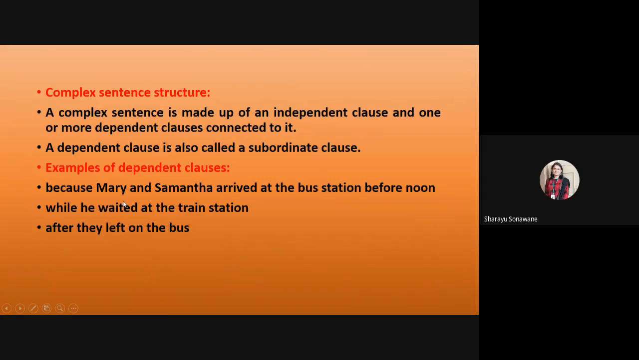These are the three examples of dependent clauses. Because Mary and Samantha arrived at the bus station before noon, while he waited at the train station, after they left on the bus. These are the examples of dependent clauses. In the first example, the dependent clause begins with because, the second dependent clause begins with while, and the third dependent clause begins with after. So a subordinate clause always begins with a subordinating conjunction.